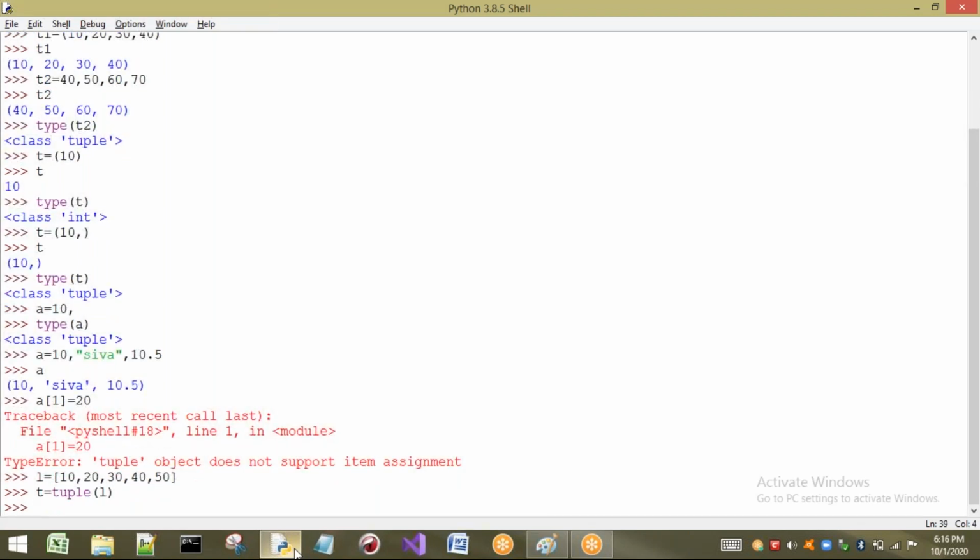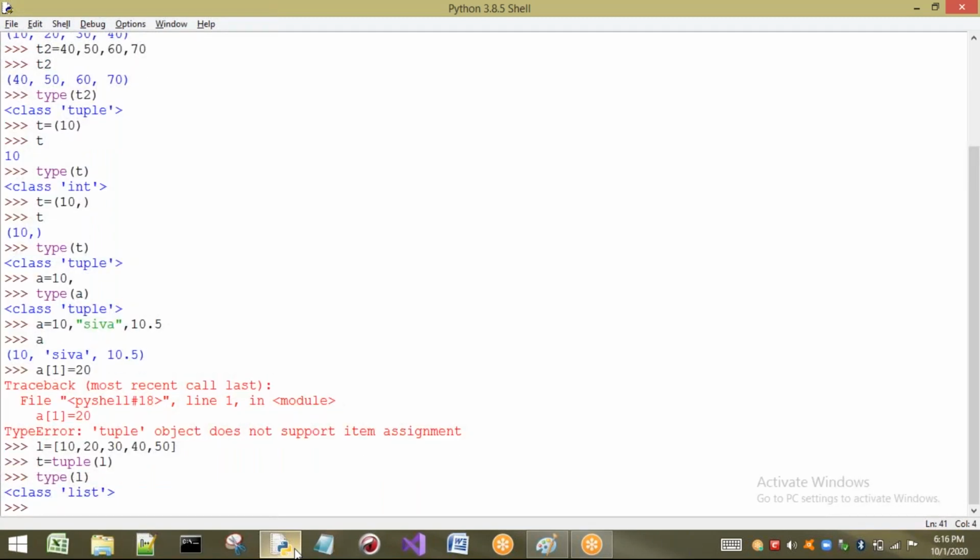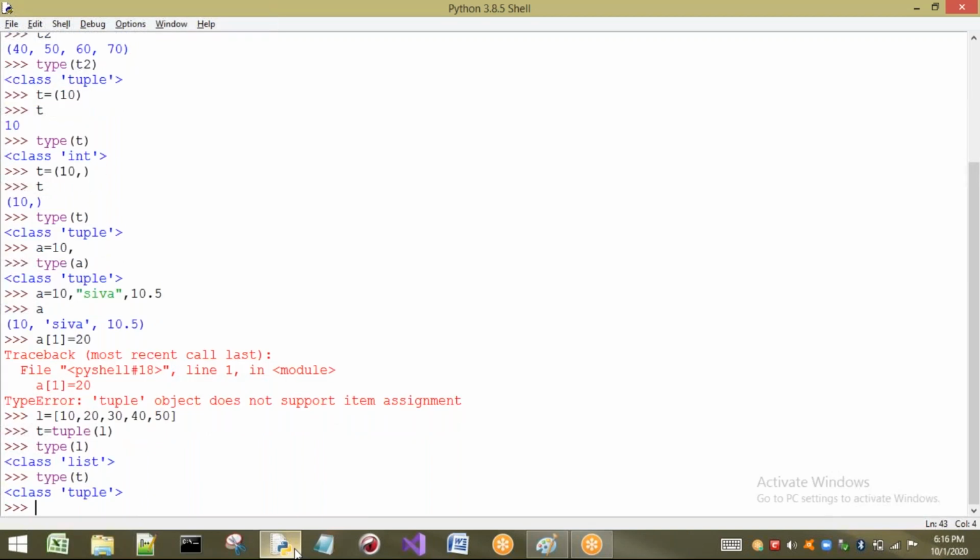Let us see. So if I see type of L, which type is it? L is list type. Next, if I see type of T, which type is it? Tuple type, because I have converted the list into a tuple by using the tuple function. Okay, so tuple is a function that is used to convert any sequence type to tuple.